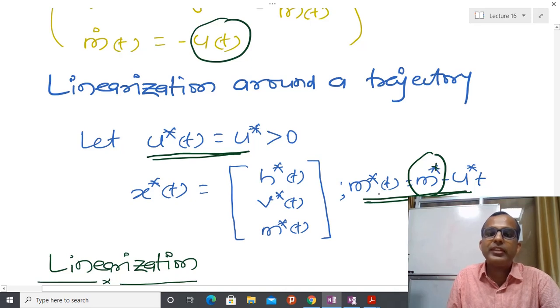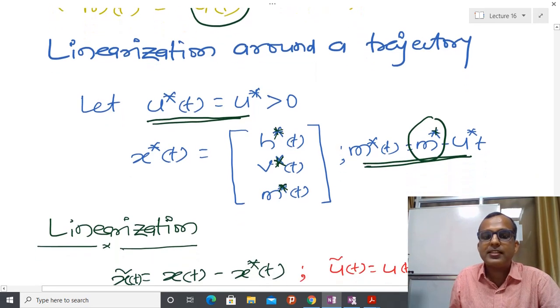So now I have to linearize this whole system, and about this I am assuming that I have to maintain height h star after some time, some specific height, some specific velocity, and some specific mass m of t.